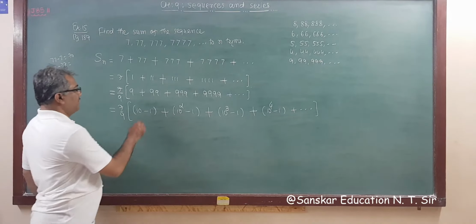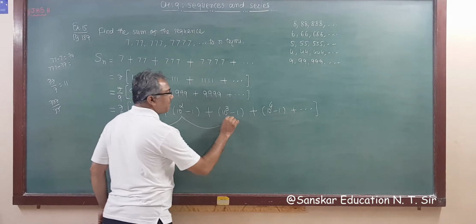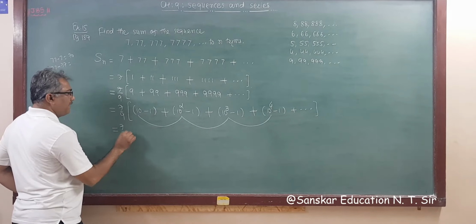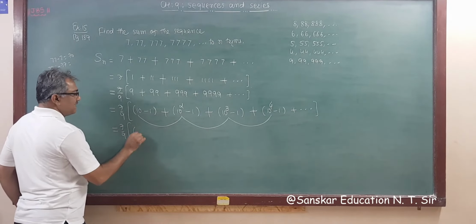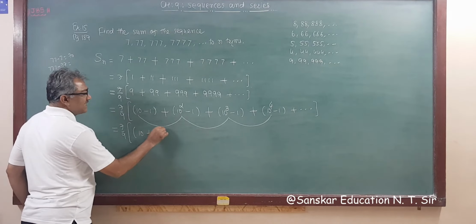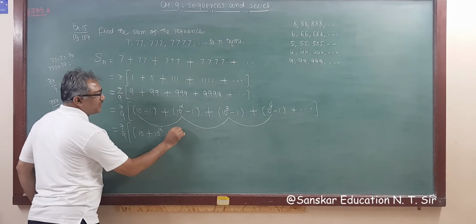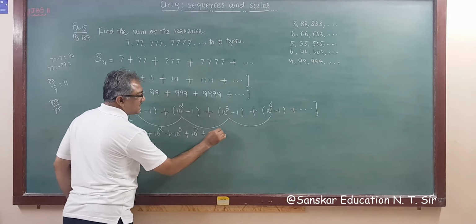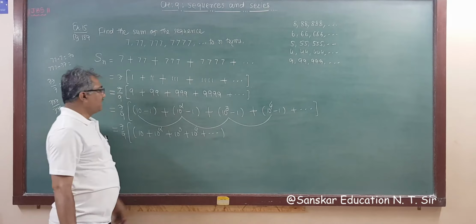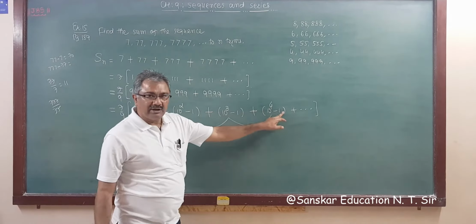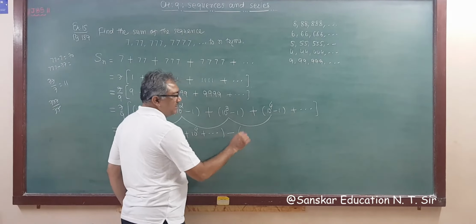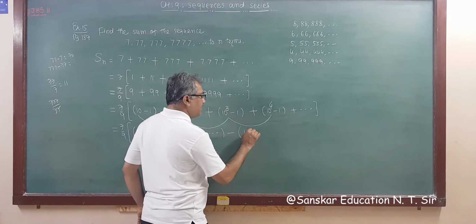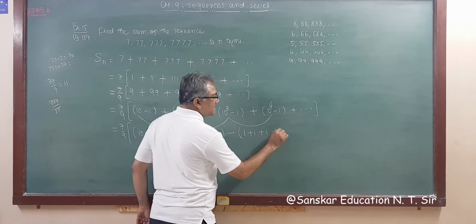So now writing this term first, that is 7 by 9 into this sequence, that is 10 plus 10 square plus 10 cube plus 10 raised to 4 plus dash dash dash, right? Then taking minus common from all terms, then minus becomes plus, so this will become 1 plus 1 plus 1 plus 1.